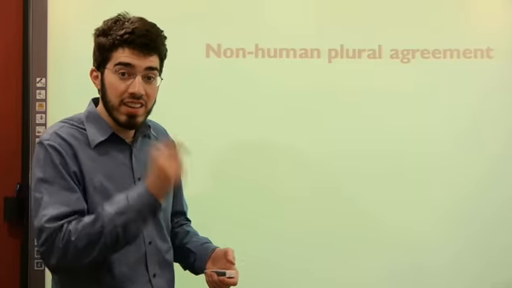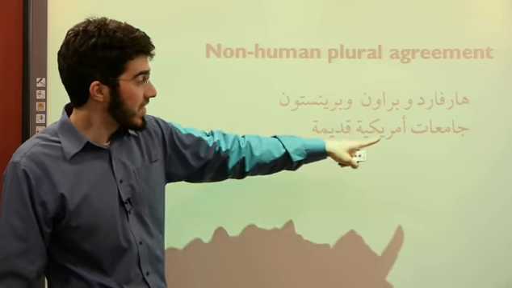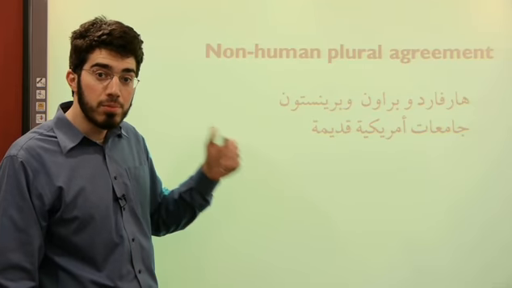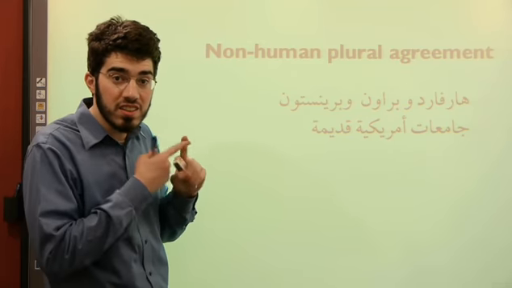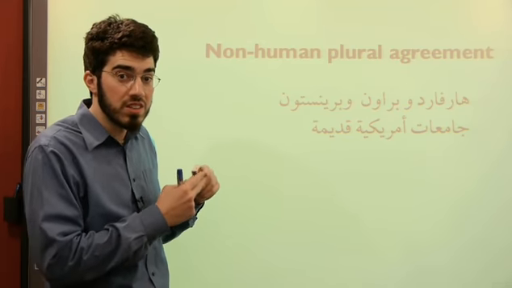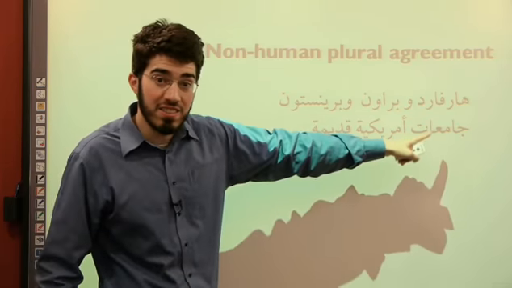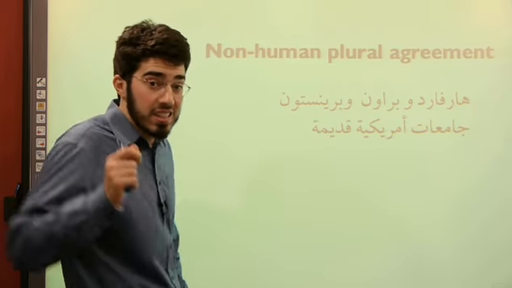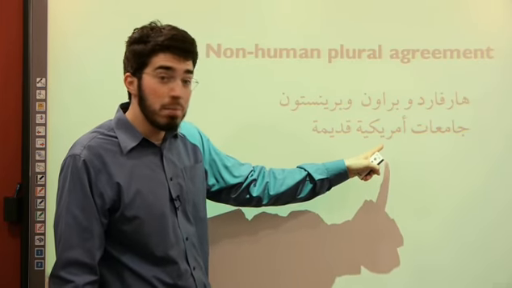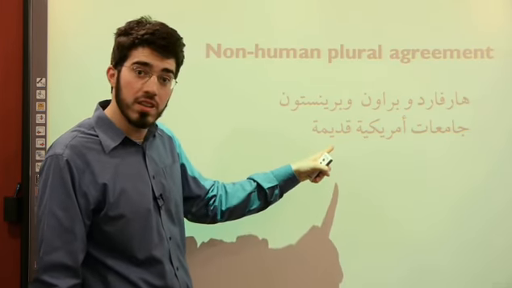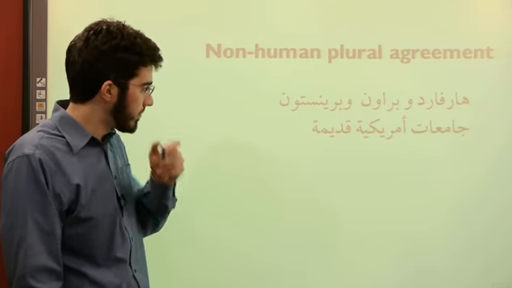Let's conclude with three final examples from Al-Kitaab. The first one says, Harvard wa Brown wa Princeton, Jami'at Amrikiya Qadima. Harvard, Brown, and Princeton are old American universities. And that's certainly true. Harvard founded in 1636, Brown 1764, Princeton, 1746. That's pretty old, at least for American standards. Anyways, jami'at is a non-human plural. So when I make adjectives for it, they all have to be singular feminine. Let's check them out. Amrikiya is not amrikiyat. And qadima is not qadimat. Both of them have ta marbutas. Great example. Let's do another one.